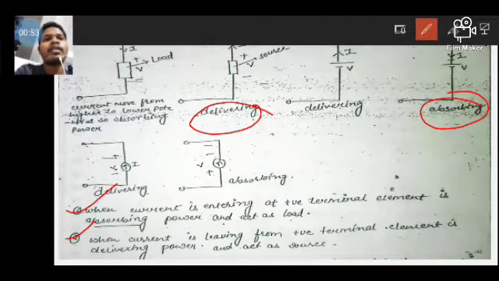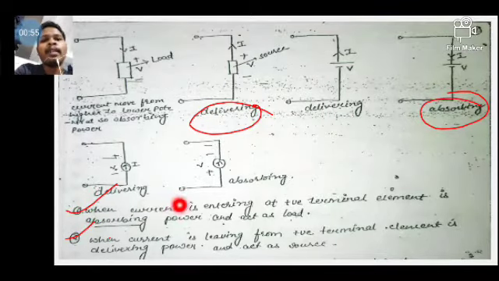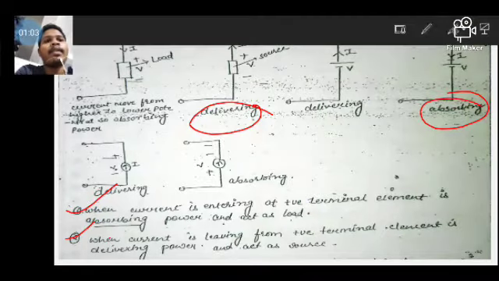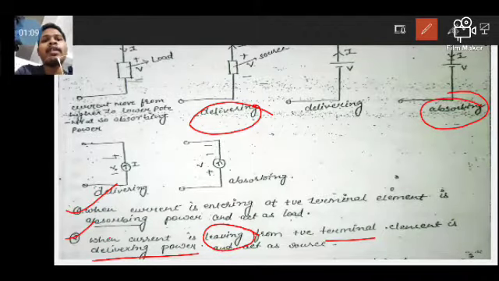See here, when current is entering the positive terminal, the element is absorbing power, and it acts as a load. When current is leaving the positive terminal, then the element is delivering power, and it is called a source.